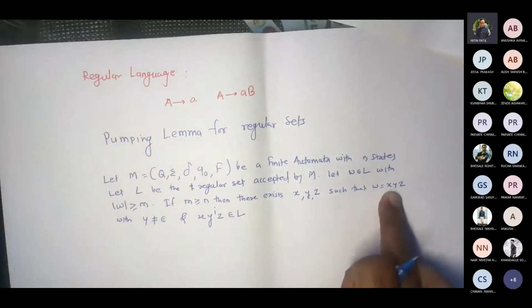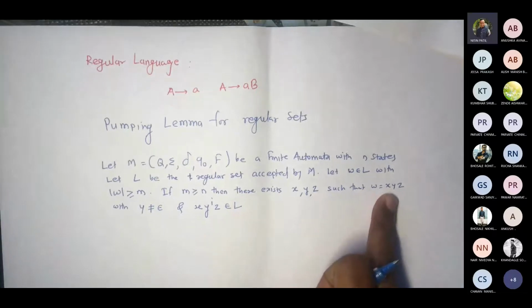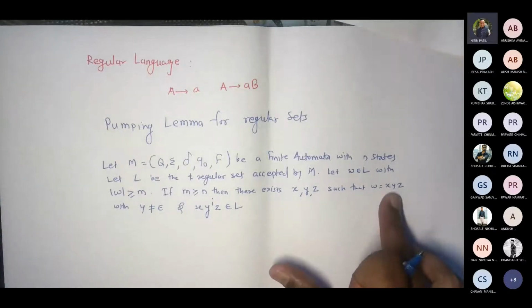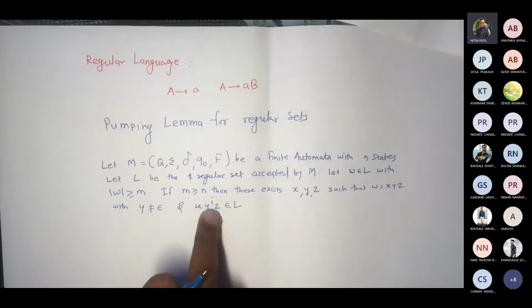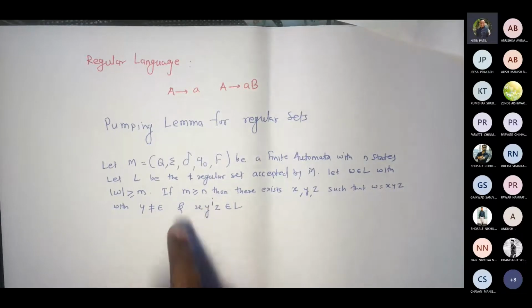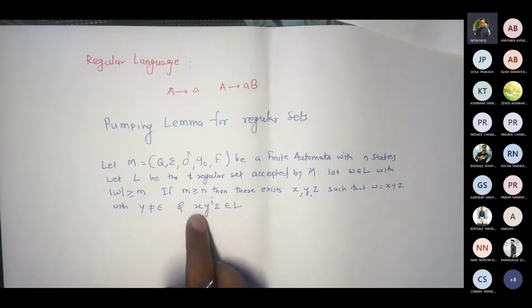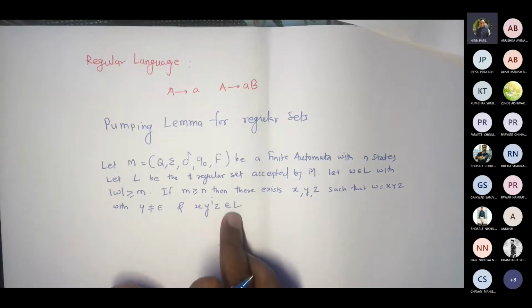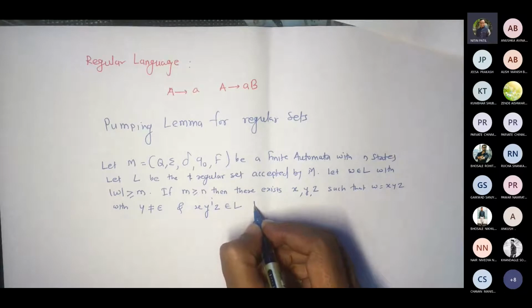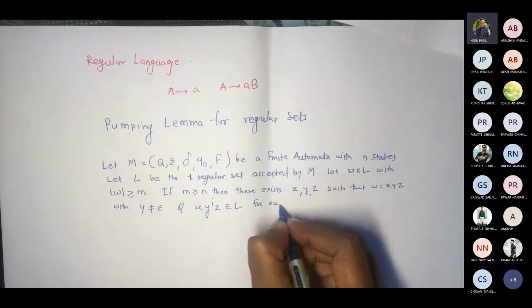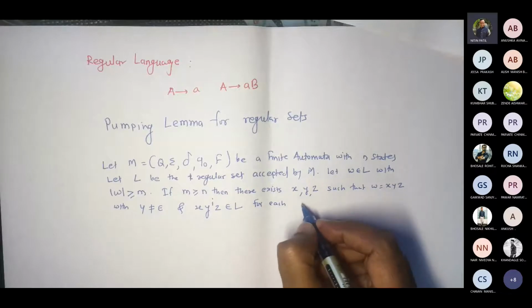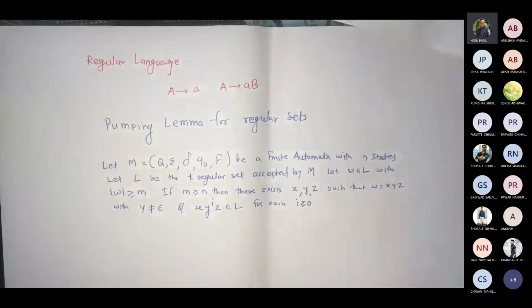If y is not epsilon, the length of y is not 0, then if you pump it i times, what strings are you going to get? If xyz belongs to L, then if I pump this y i times, it also belongs to L. That's what we are trying to prove, for each i greater than or equal to 0.